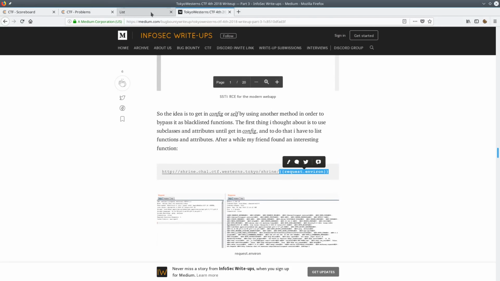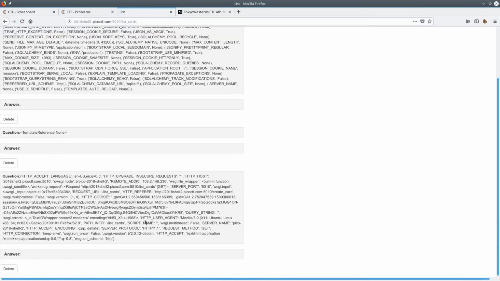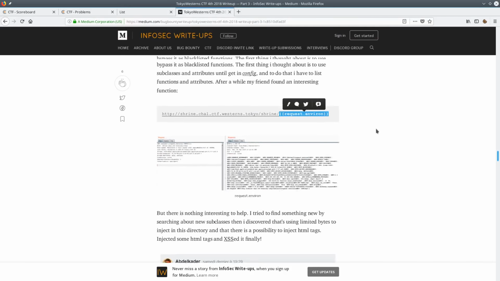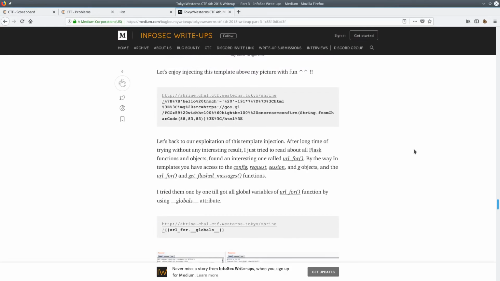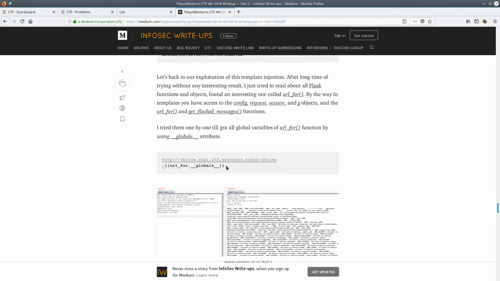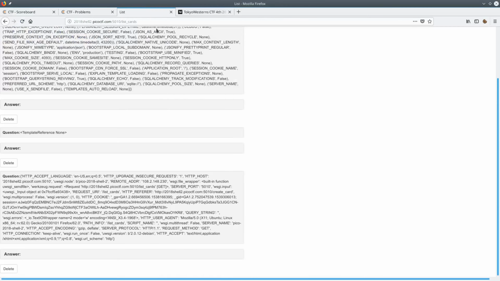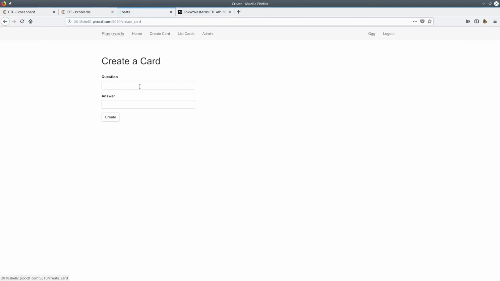Request.environment, I thought that might be useful. You can see just a bunch of random variables. I couldn't find anything useful here, so I kept digging. And I found this one right here, this URL underscore 4, whatever, globals. And this is what ended up getting me the flag, not directly, but I'll show you what I mean.